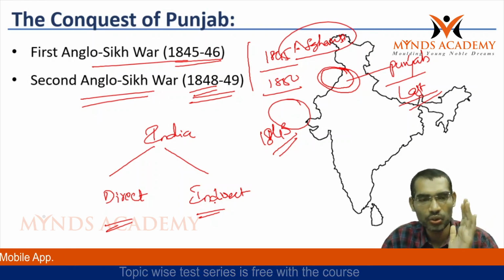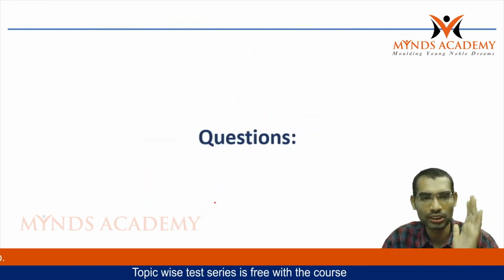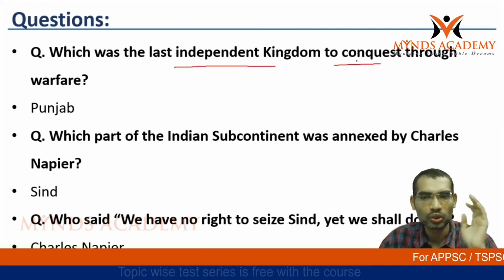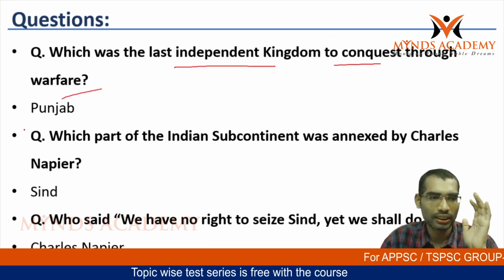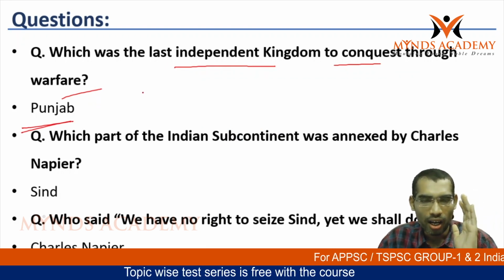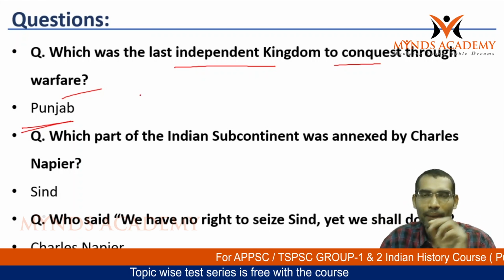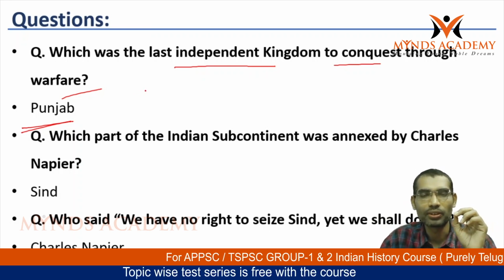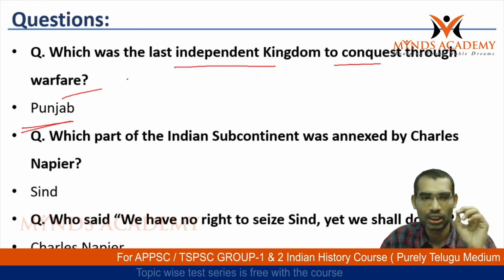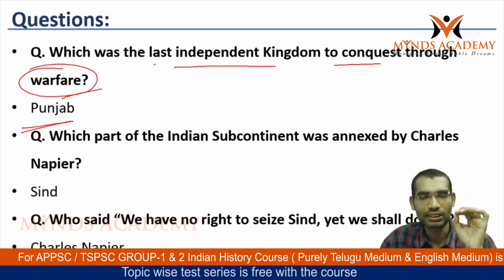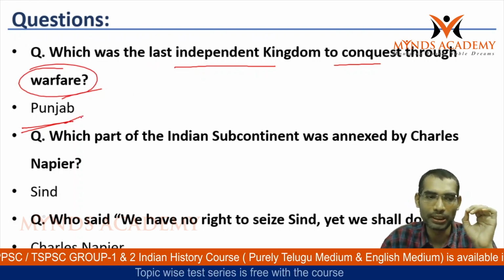Now let us see how questions can be asked from this particular topic. Which was the last independent kingdom to be conquered through warfare? This is Punjab. After Punjab, some other territories were also conquered, but they were through the doctrine of lapse, not through warfare. The last kingdom which was conquered through warfare was Punjab.